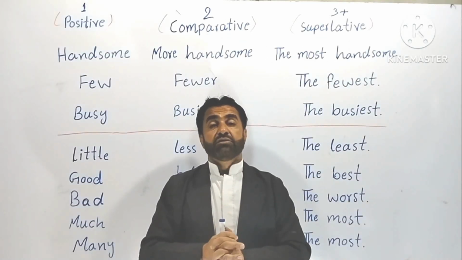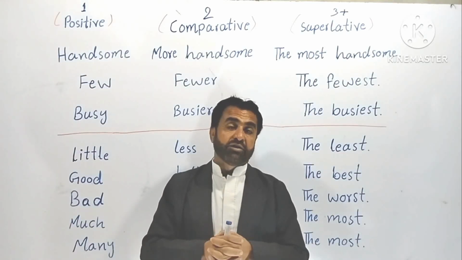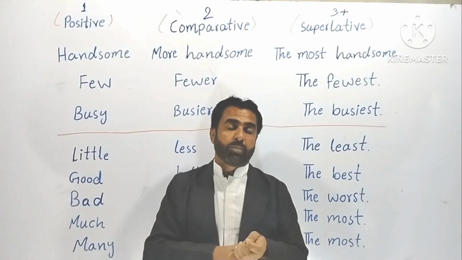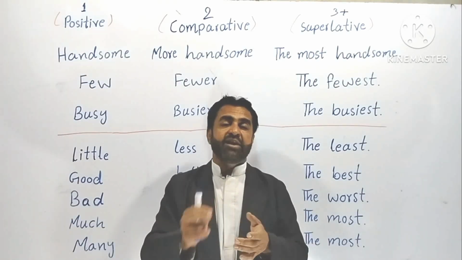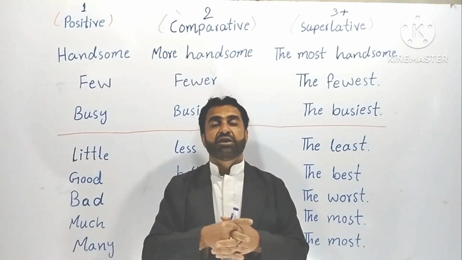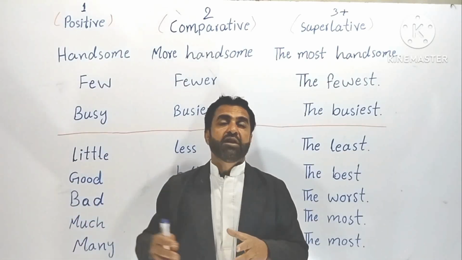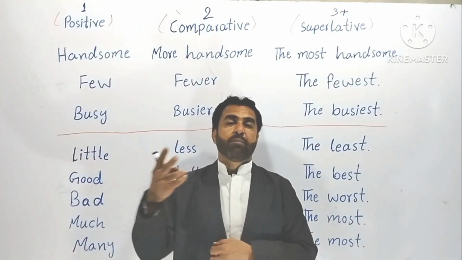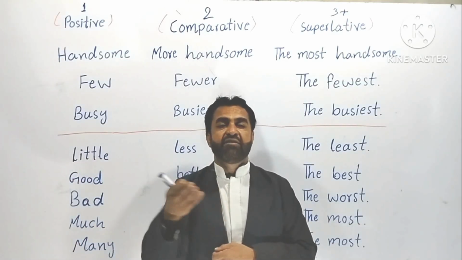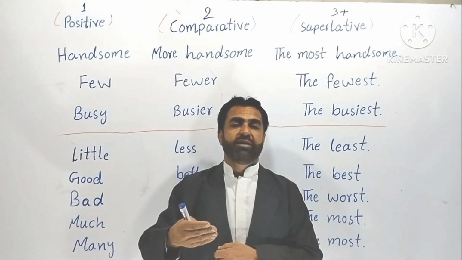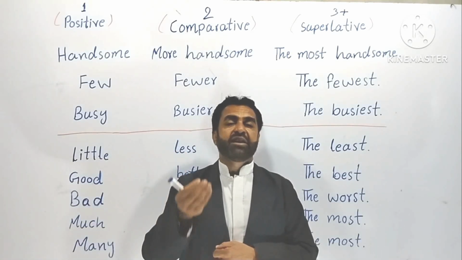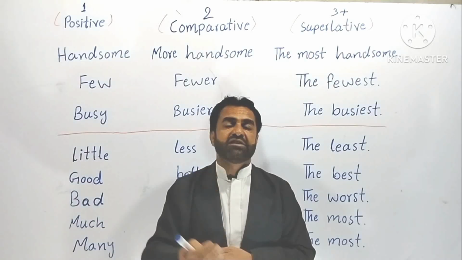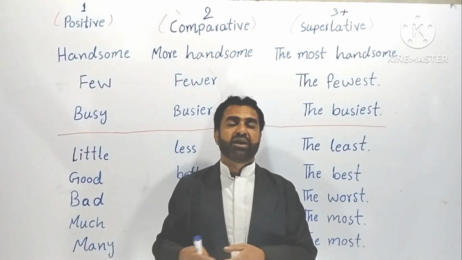Regular adjectives are called regular adjectives because the comparative degree and the superlative degree are the derivatives of the positive degree. Means the positive degree is the root word. The comparative degree and superlative degree have come out from that word. I mean, they are the derivatives of the positive degree. Understood?